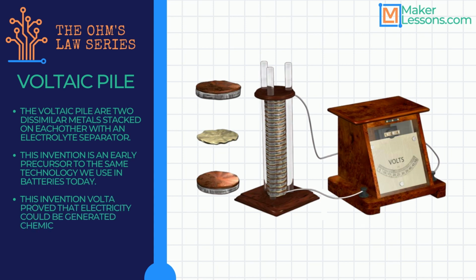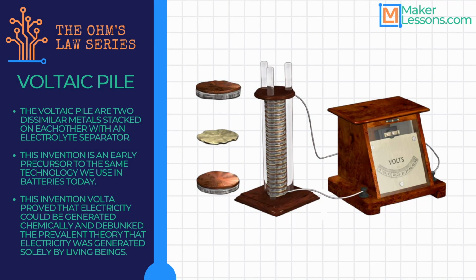This invention is an early precursor to the same technology we use in batteries today, and why sometimes we call batteries cells. With this invention, Volta proved that electricity could be generated chemically and debunked the prevalent theory that electricity was generated solely by living things. For these achievements, the volt was named after him.